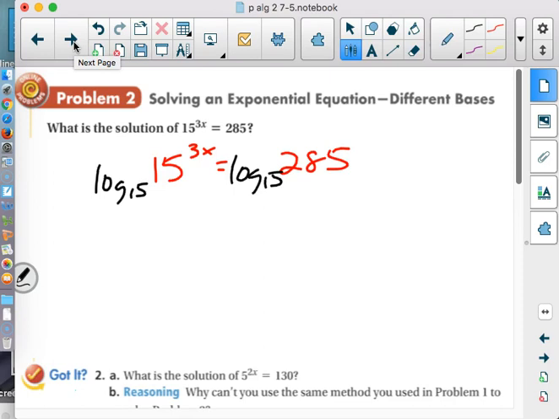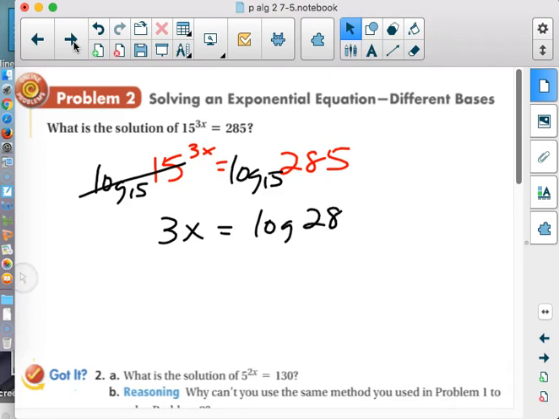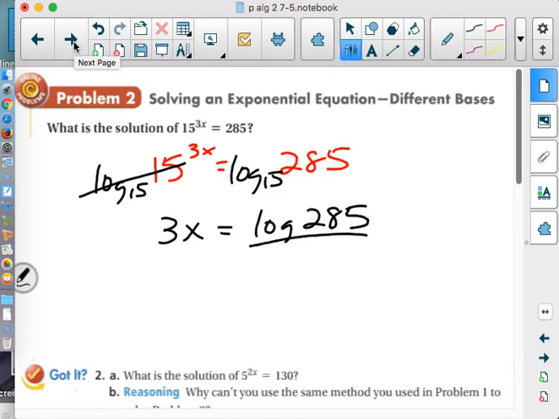Now when I do that, fantastic news over here. Logarithms and exponentials are such pure inverses, they just drop off. On the other side, I'm going to have to do a little change of base, like you learned yesterday. Log of the big number you're trying to evaluate divided by a logarithm of the base. Only this one won't be done when we punch that in, because we're still going to have to divide by 3.